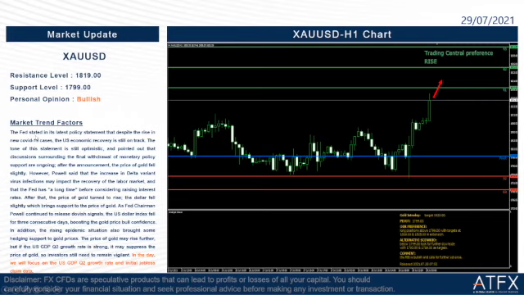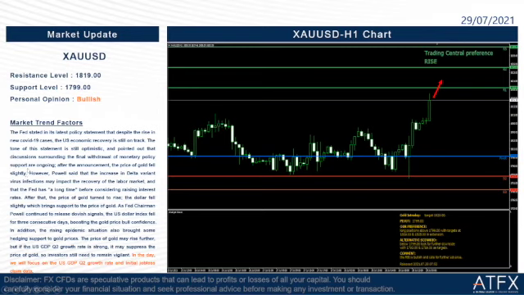The Fed stated in its latest policy statement that despite the rise in new COVID-19 cases in the United States, the US economic recovery is still on track. The tone of this statement is still optimistic, and it pointed out that discussions surrounding the final withdrawal of monetary policy support are still ongoing. After the announcement, the price of gold fell slightly because this statement brings good news to the US dollar.